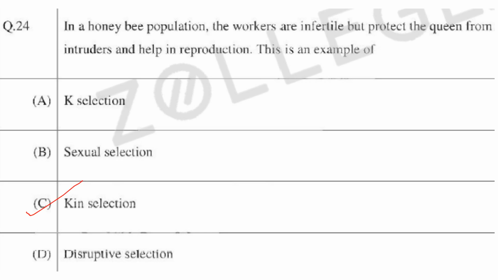K selection, you know, has low reproductive rate, large body size, long lifespan, high investment in the offspring and competition for limited resources. All these characteristics come under K selection. Then sexual selection is related to mating success, that is bright colors of the feathers. All these come under sexual selection. Then disruptive selection is selection that favors the extreme characters, and this results in increased genetic variation.